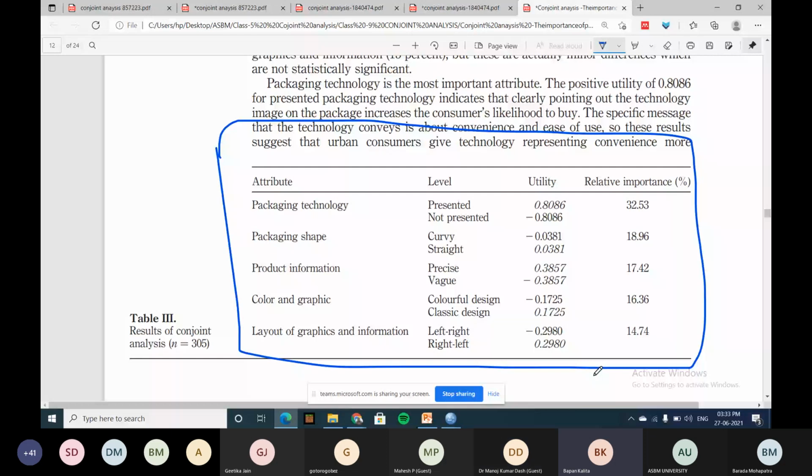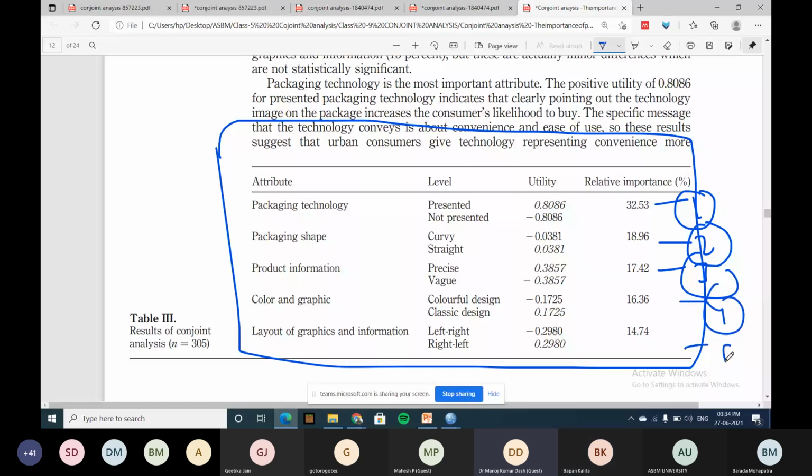Packaging, followed by technology, followed by packaging. This is third, so it is already arranged accordingly. So let's talk about the real field, how we will analyze. I hope the research problem, the issues, and how it is analyzed are clear now. But you don't know how to estimate. Now we talk about how to estimate. Any doubt up to this? Any doubt regarding the research issue I have developed?